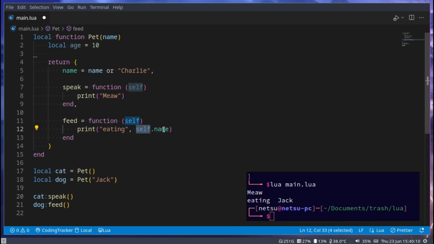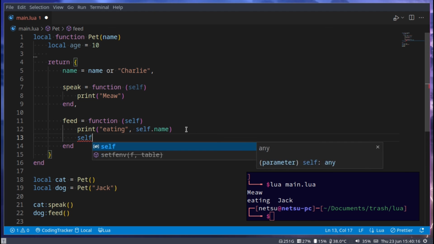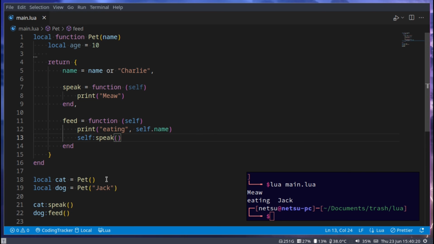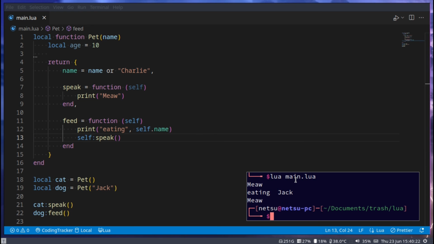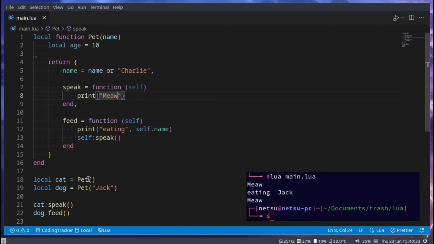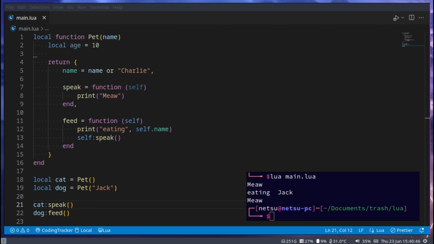And self here can be used to access any value inside of this right here. So I can go self speak. And now we can speak. We run this, we get meow, eating, Jack, and then meow. That is the basics of these types of functions. But usually just stick with self and you won't have to memorize what the other does.